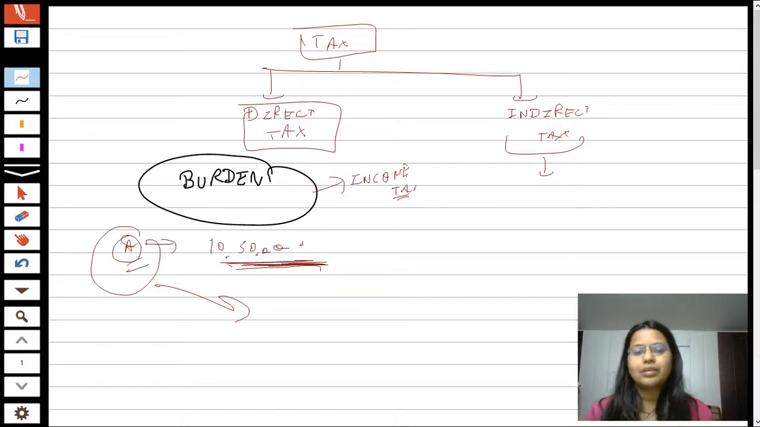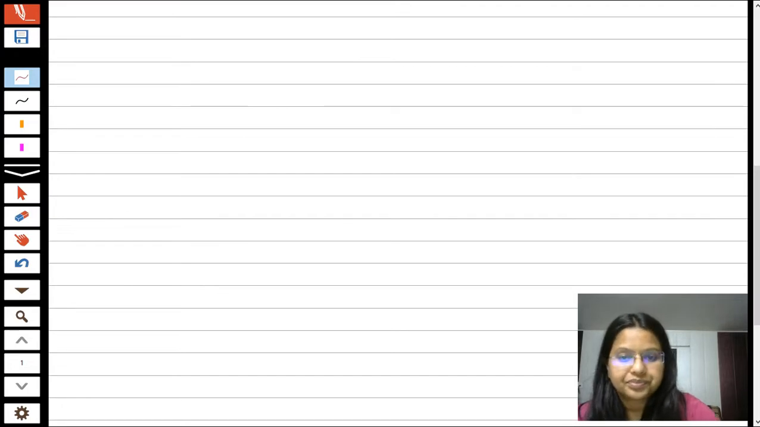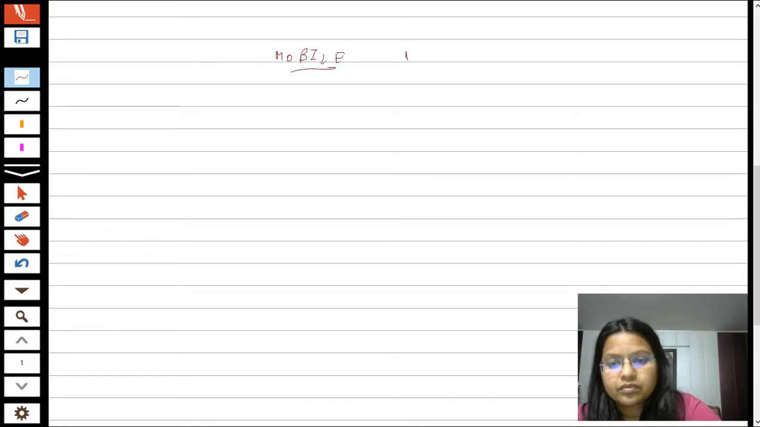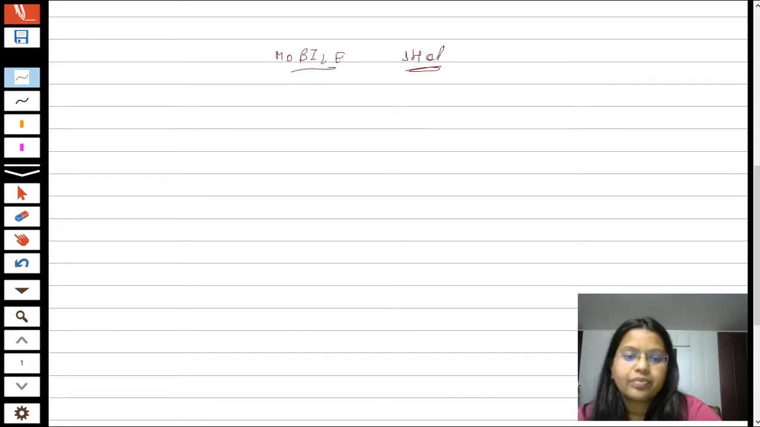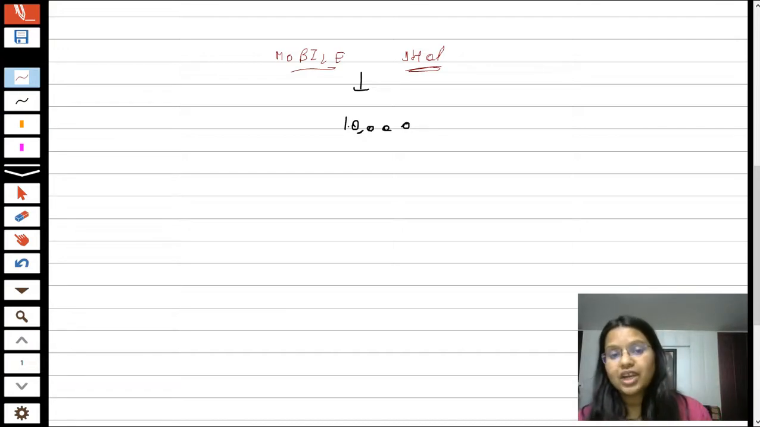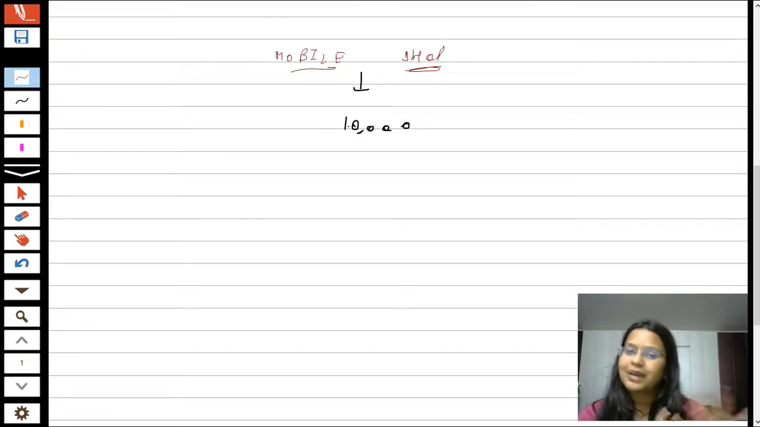Ma'am, how is it possible that the burden of tax is shifting to another person? Okay, let's take an example. Students, for example, just taking your example, you are going to a mobile shop. You want to purchase a mobile that costs rupees 10,000. Now, suppose, just taking an assumption of the rate of GST, I'm not telling the exact rate. The exact rate we will learn in the respective chapters only.